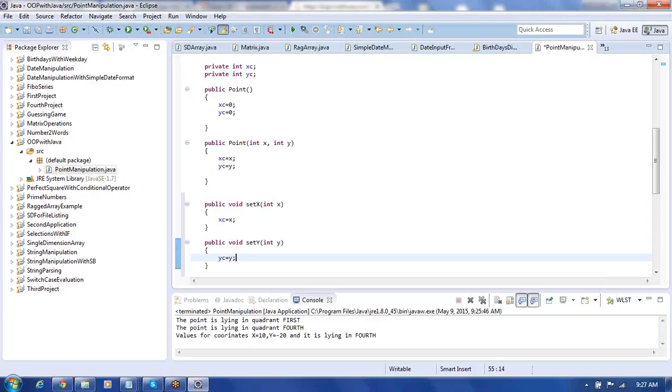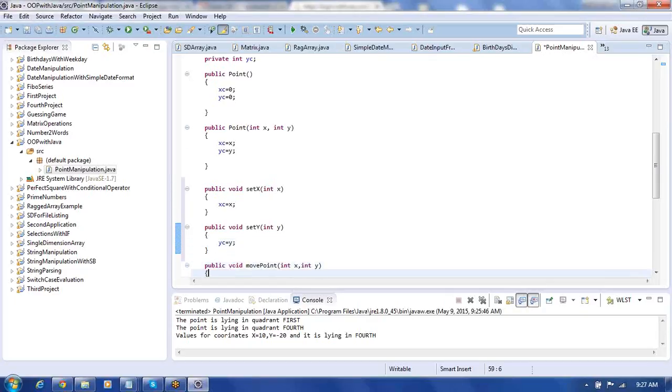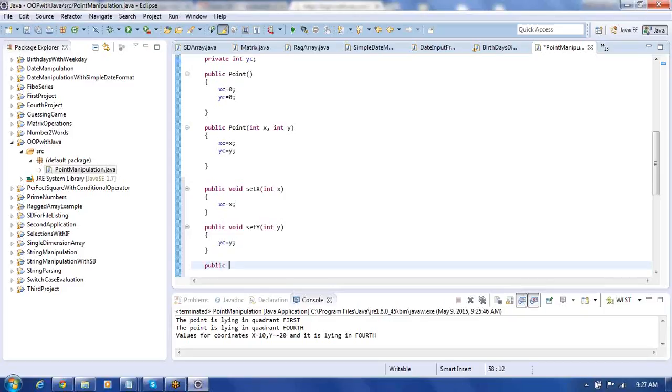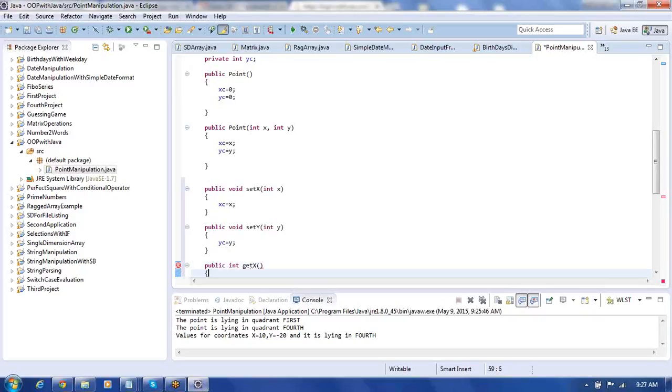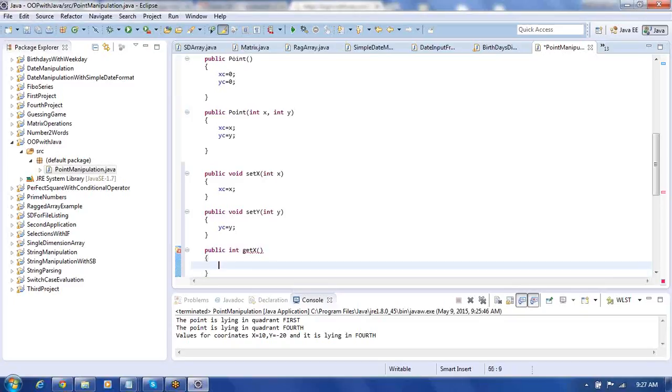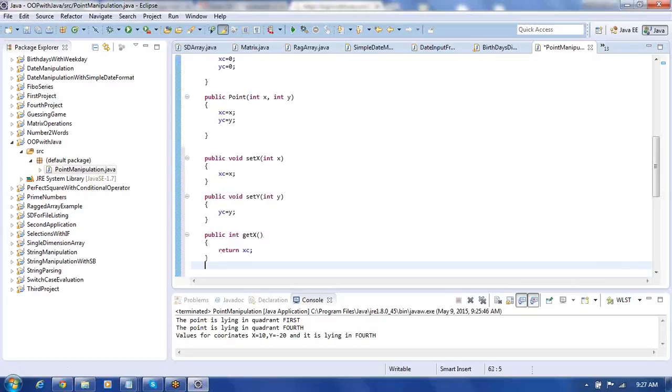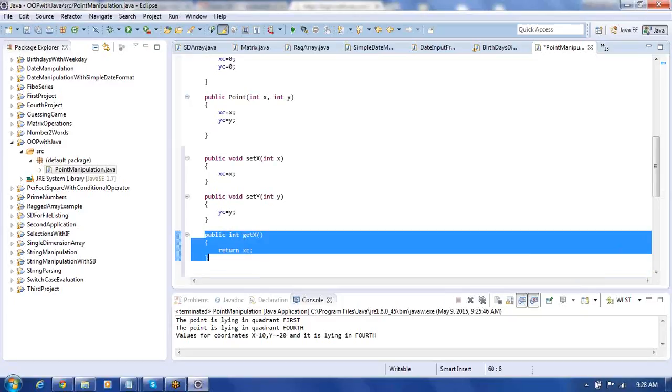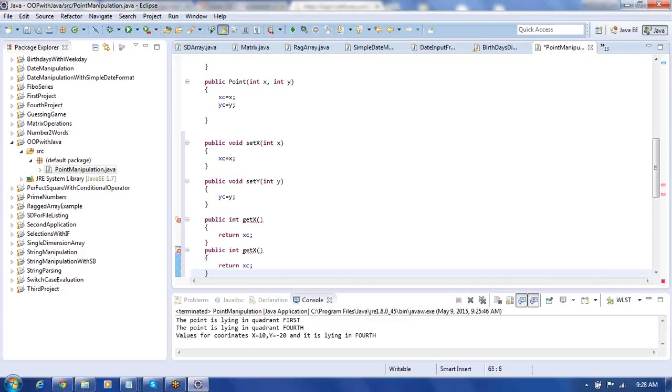Now with the help of this you can be setting, but if you want to retrieve, you have to write get methods also. Write here public int getX. With this, we can be returning the x coordinate. Write here return xc. In the same manner, we can be returning the y coordinate also. Put like this, getY we use. With this, we can be returning the y coordinate. Write it as return yc.